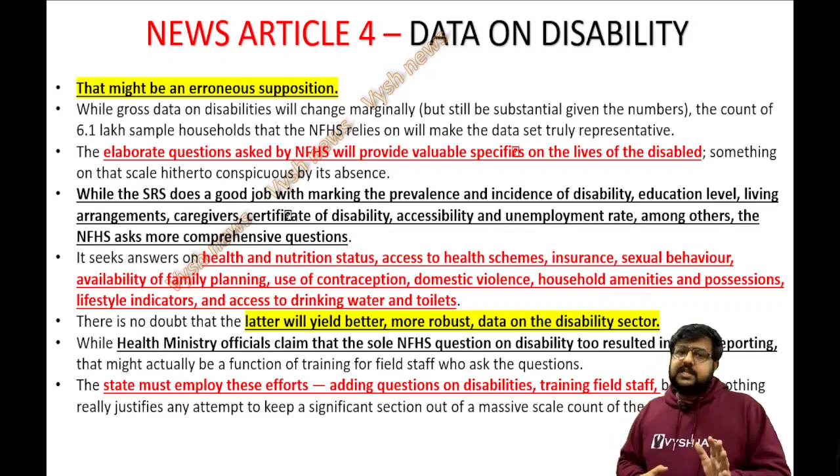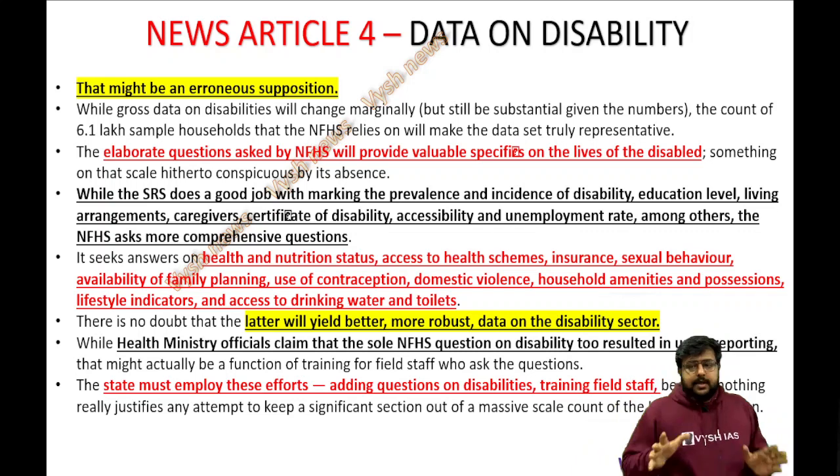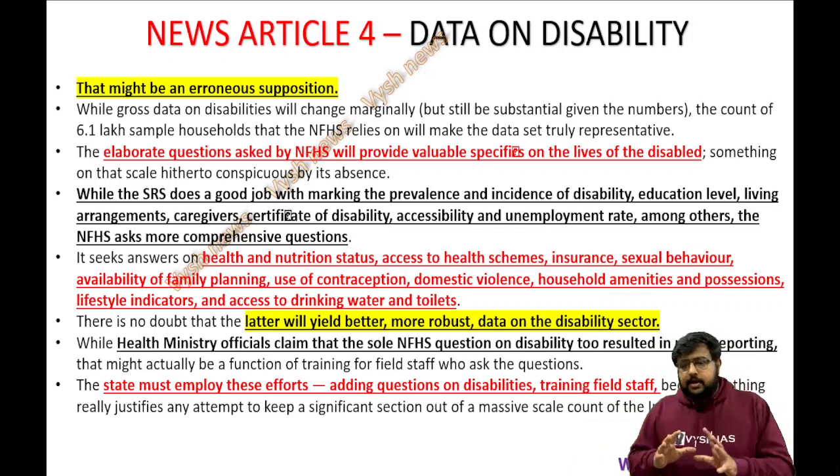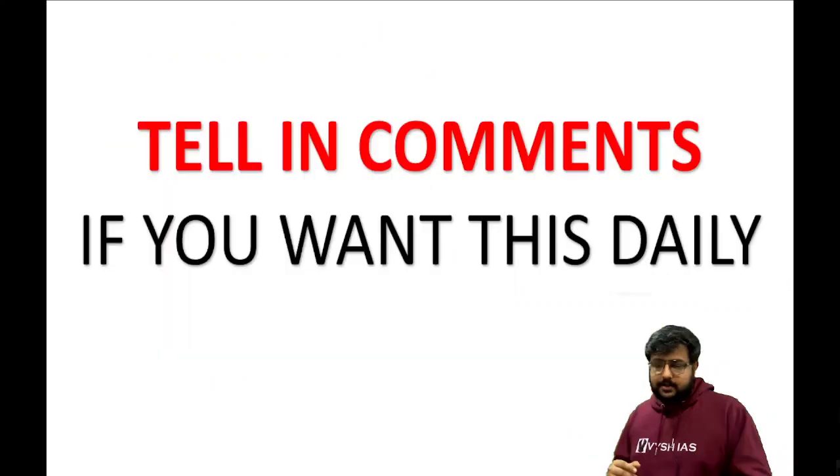Especially as a UPSC aspirant, you should never take sides. You may be favoring the ruling party, you may be favoring the opposing party. Things should be told with data and not according to your leaning towards any party. So that is the end of this.